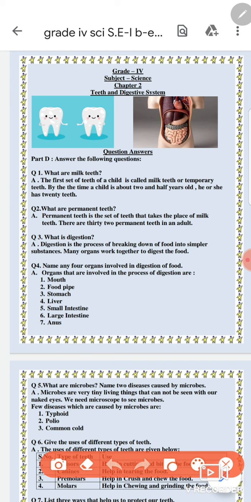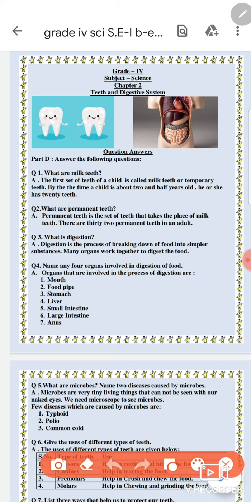them temporary teeth. When the child takes birth, at that time the baby doesn't have any teeth. As it grows, when he or she is about 2.5 years old, he or she has 20 teeth. This first set of teeth, which are total 20 in number, is known as milk teeth or temporary teeth. Why do we call them temporary teeth? Because after the child is about 6 years old, they start falling off and are replaced by another set of teeth. That's why we call them temporary.